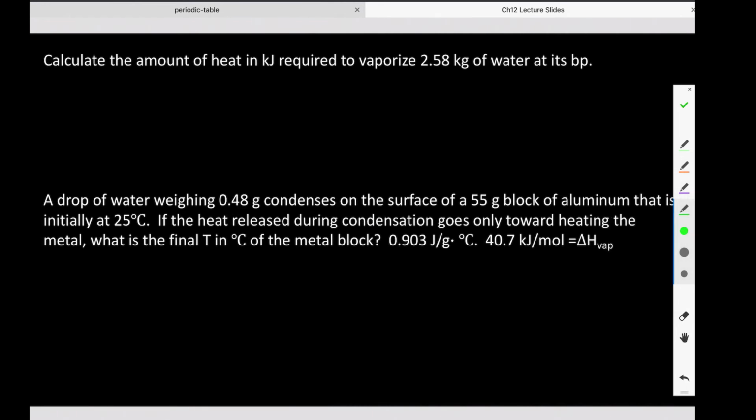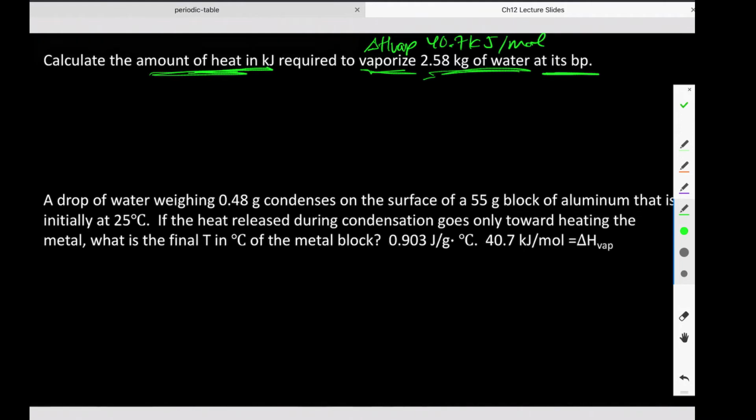So it says to calculate the amount of heat in kilojoules required to vaporize, right? So if I'm trying to vaporize water, I know that I'm going to need my heat of vaporization, which for water, at its boiling point, we would go look at that chart. You're not expected to have it memorized. So heat of vaporization of water at its boiling point is 40.7 kilojoules per mole. And here is the amount of water.